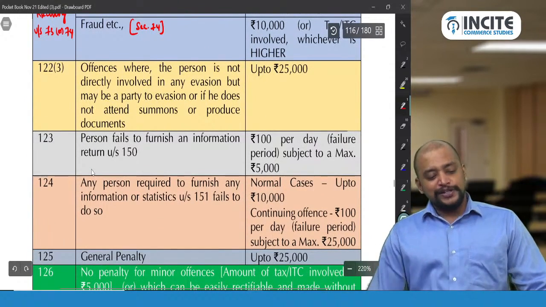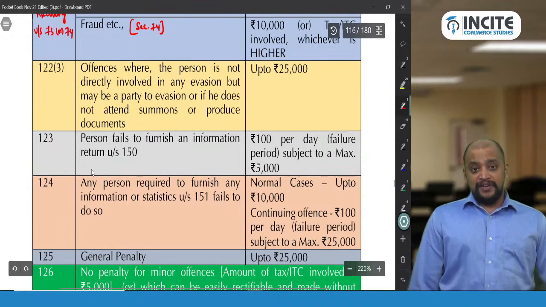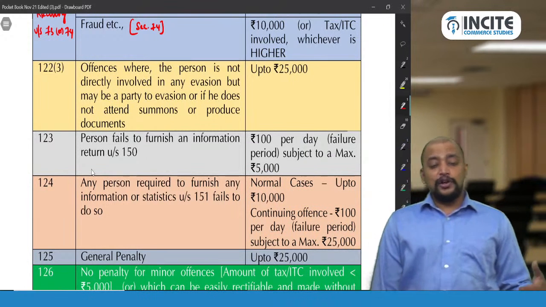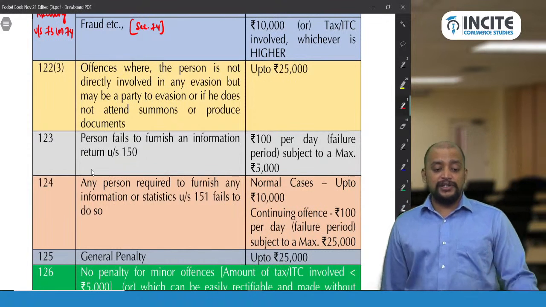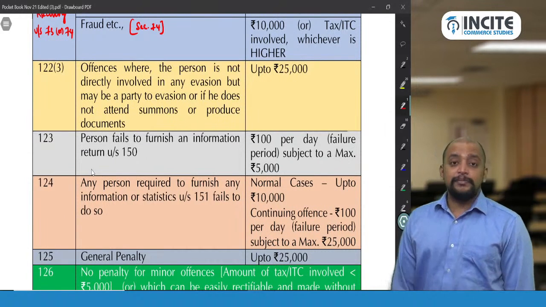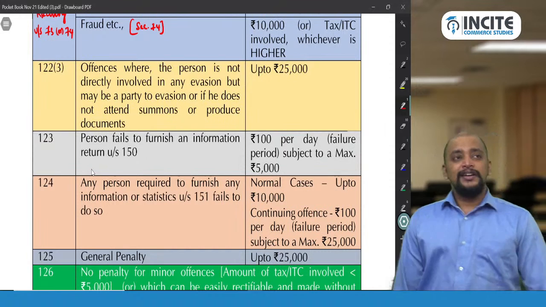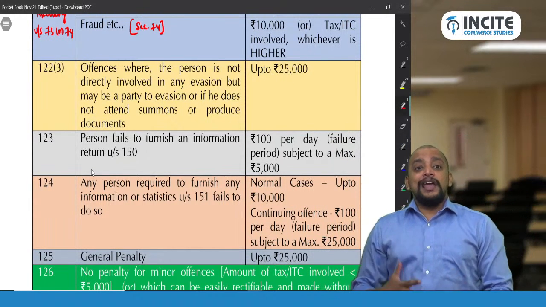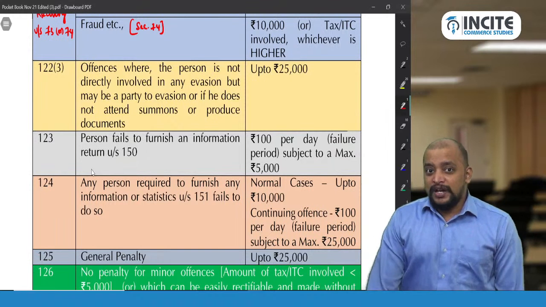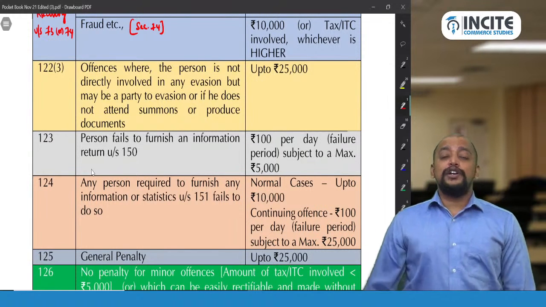Section 122 subsection 3. Offences where the person is not directly involved in any evasion but may be party to the evasion, or if he does not attend summons or produce documents. What is this? On supporting characters. On main character, it will be 122 subsection 1, 122 subsection 2.